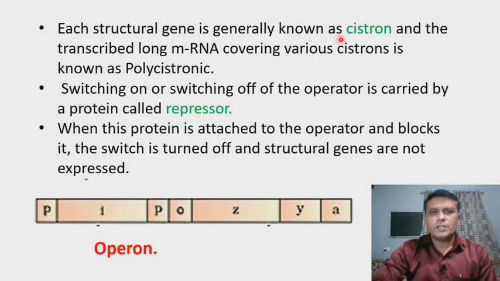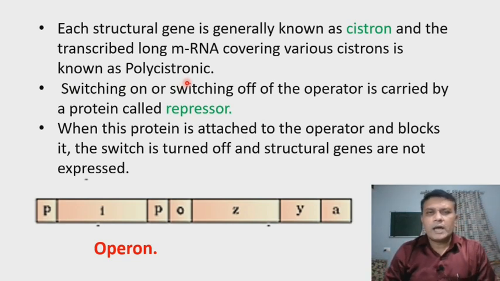That means a single gene is called a cistron. During transcription from one of the DNA strands, a messenger RNA is produced, and it is long and covers many cistrons, so it is called polycistronic. As a number of cistrons are present on this messenger RNA, it is called polycistronic, and a single structural gene is called a cistron.